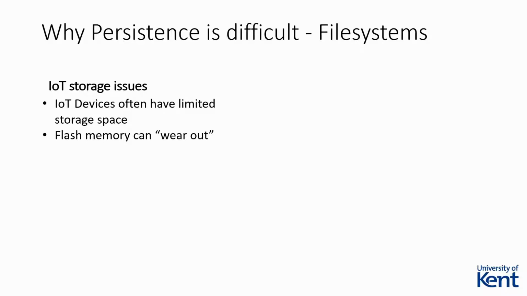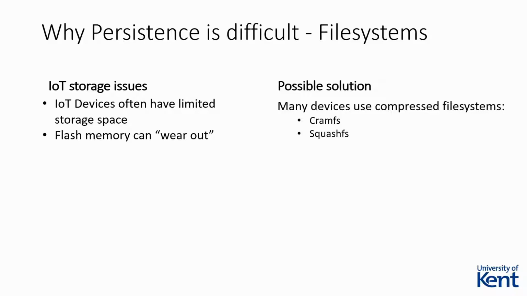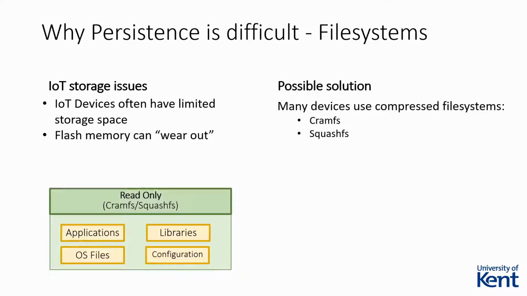To reduce the amount of space and writes needed, many devices make use of compressed file systems, such as CramFS and SquashFS, for files which are unlikely to change often. One downside of this is that when data is compressed, it is not easy to modify. To change a file, a user would need to extract all of the original files, modify the file in question, and then recompress the whole file system.